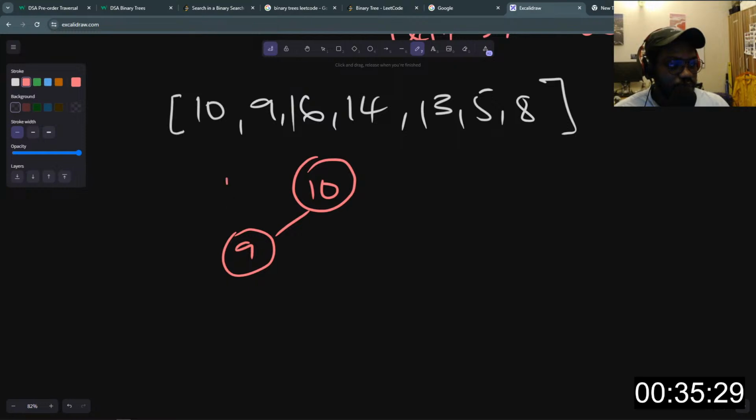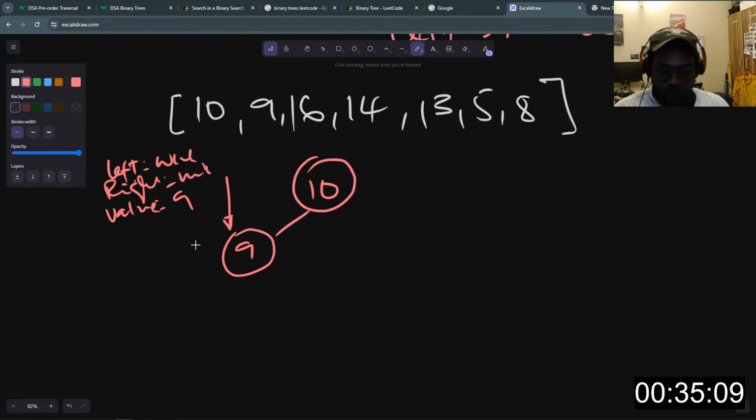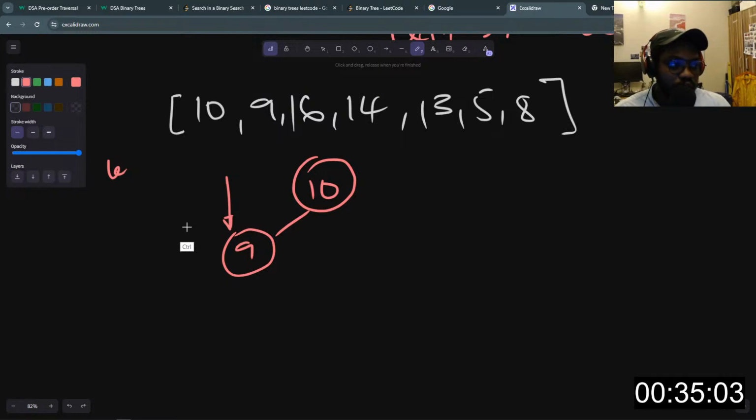So we'll have it here. Now again, this is simply a node. This will have its own left set to null at first. Right is going to be null. And the value here is going to be 9 in this case. So 9 itself is not just a value that we insert in the tree. It's a node, right? We create a node and we set the node's value to 9. The node has other properties as well.